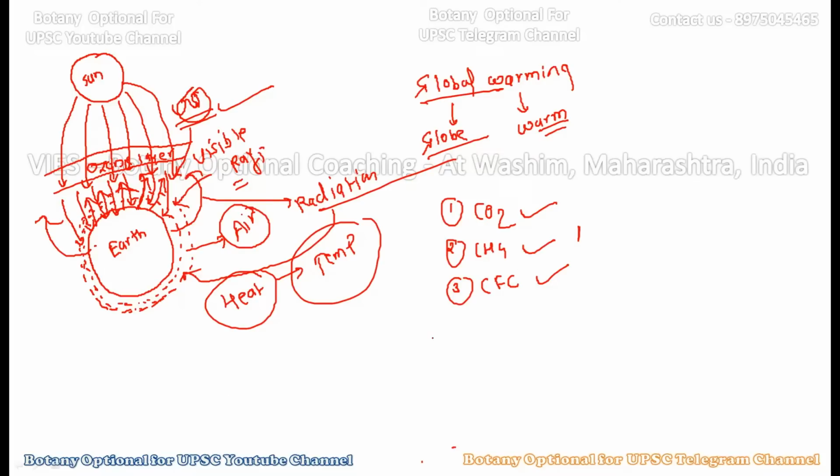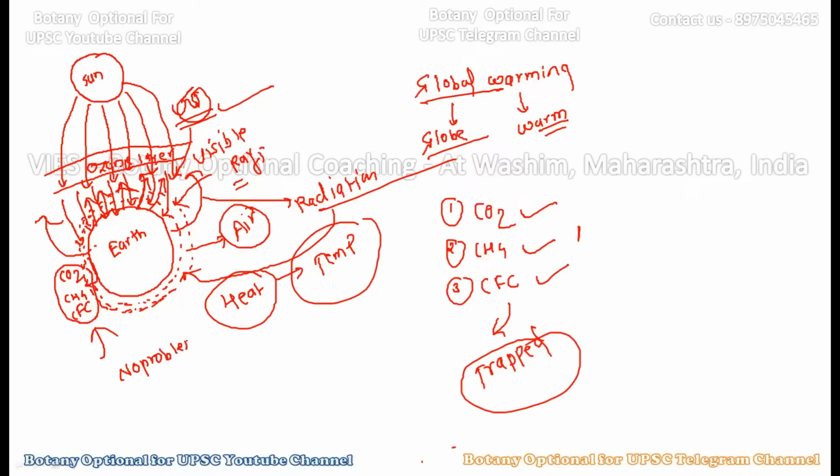And what they do, they trap this particular heat energy which is going outside. So whenever the outgoing radiation comes in contact with CO2, CH4 or CFC, this outgoing radiation will not go back and it will stay in the atmosphere, right? So is this really a problem? No, this is not a problem.